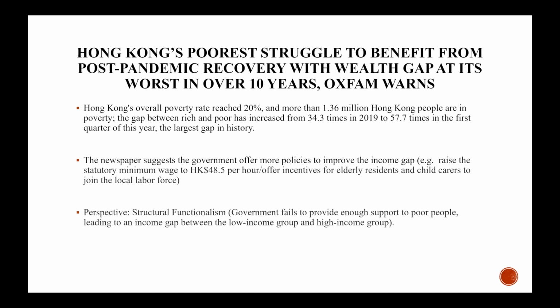This passage suggests that the government offer more policies to improve the income gap, such as raising the minimum wage to $48.5 per hour, or offer more incentives to elderly residents and child carers to join the local labor force in order to solve the poverty problem. This passage is in structural functionalism perspective. It states that the government should provide more support to poor children, which can reduce the income gap between lower income group and high income group.